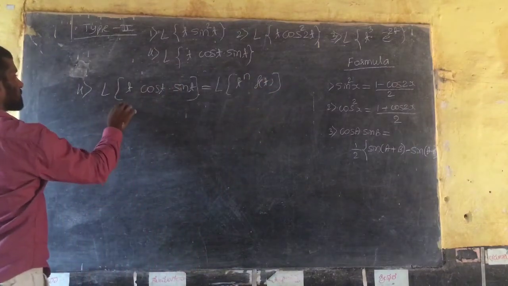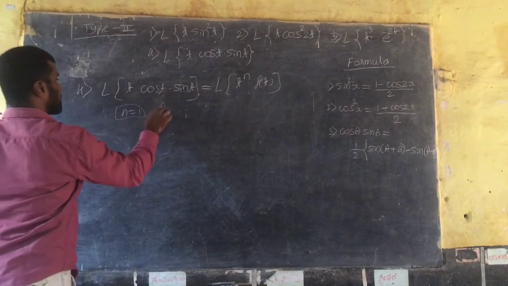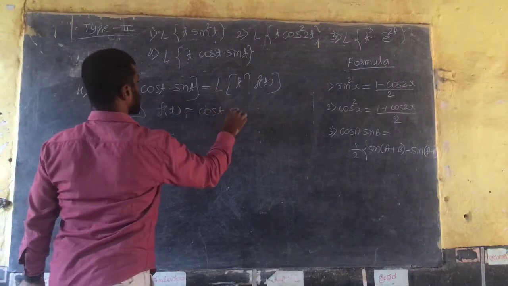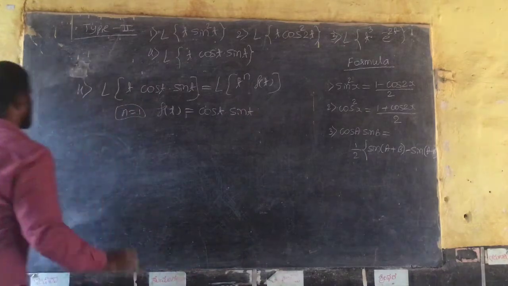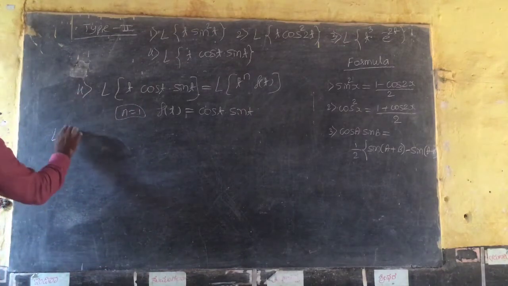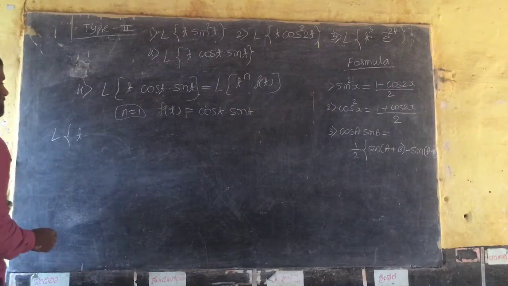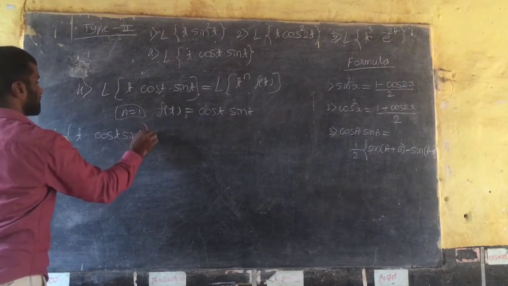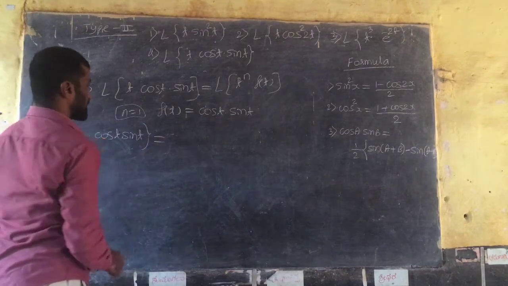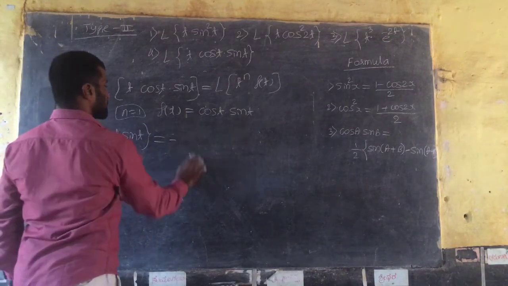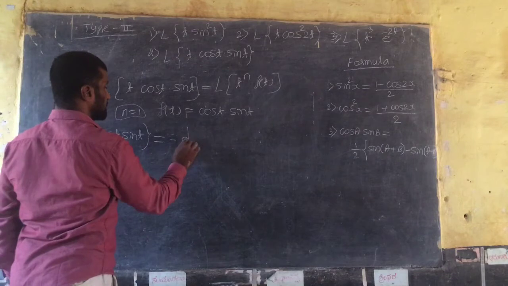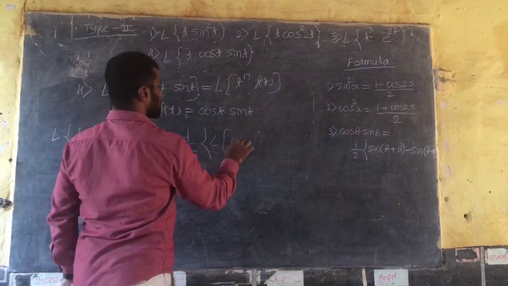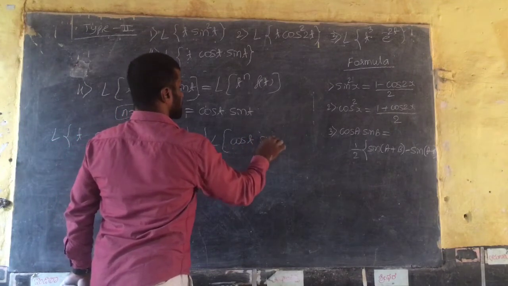So n is equal to 1, f of t is equal to cos t into sin t. Applying the formula directly, Laplace of t raised to n, where n is 1, f of t is cos t into sin t, equals minus 1 raised to n, which is minus, d by ds into Laplace of f of t, that is cos t into sin t.